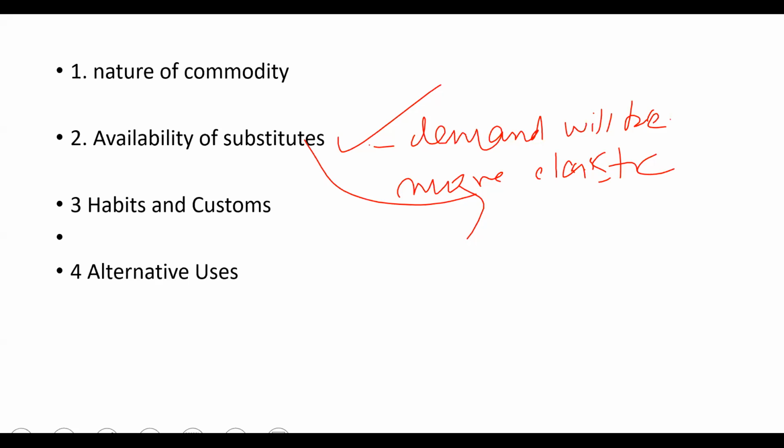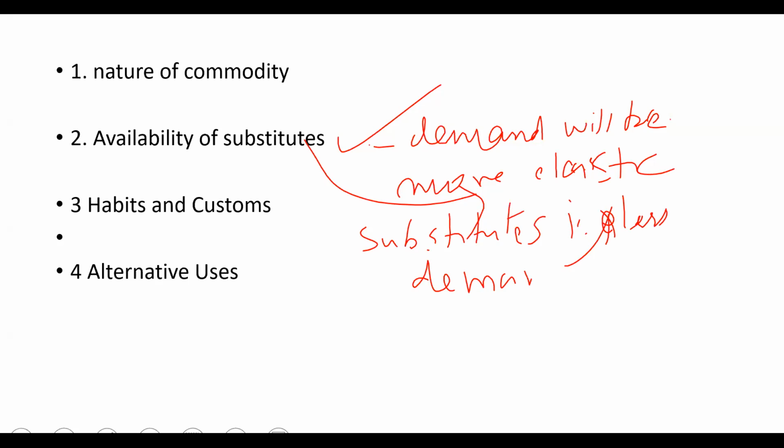When the number of substitute is less, demand will be inelastic.